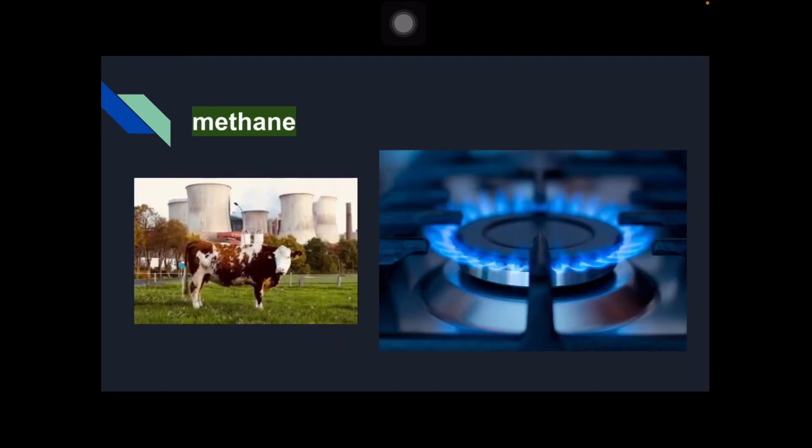Methane. Globally, methane is the second most common greenhouse gas, but is the most efficient at trapping heat. The EPA reports that methane is 25 times more efficient at trapping heat than carbon dioxide. According to the EPA, in 2016, the gas accounted for about 10% of all US greenhouse gas emissions.